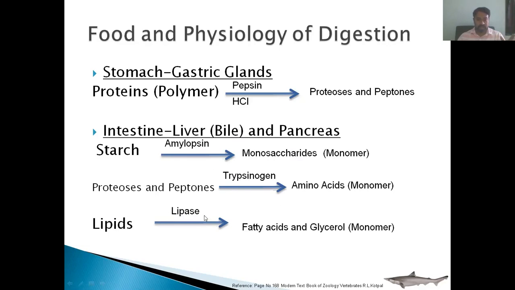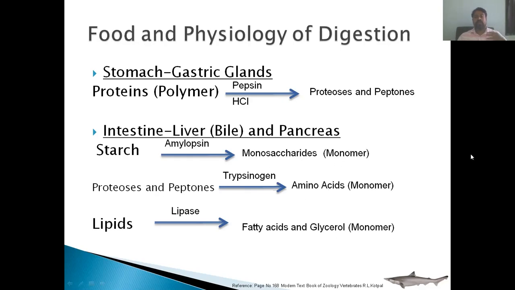So here, these are the enzymes which are converting this polymer into the monomer. Proteins are polymer, starch are polymer, and lipids are polymer. And the amino acids, fatty acids, glycerol and monosaccharide, they are the monomeric form.